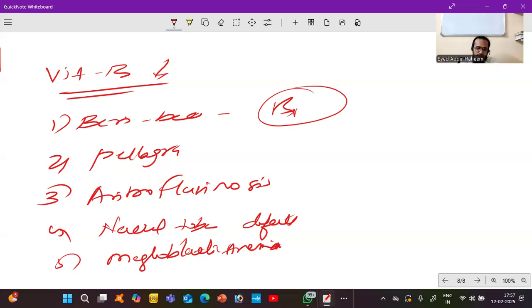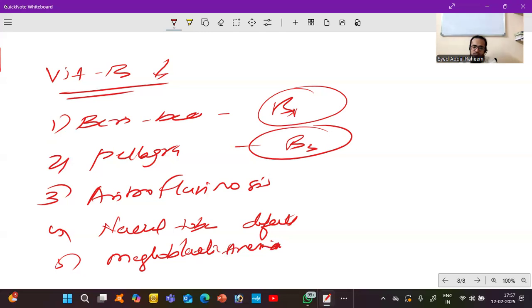And pellagra is due to vitamin B3 deficiency, niacin. What will happen? Dermatitis, inflammation of the skin, diarrhea, loose motion, dementia, loss of memory gradually, and mucous membrane inflammation. These are the symptoms of pellagra. What you have to do is increase the niacin rich diet, and along with that take supplementation.